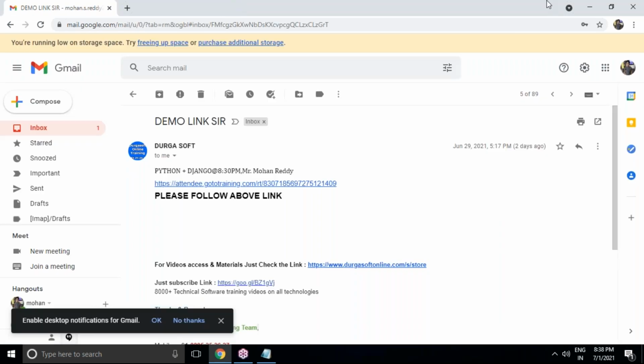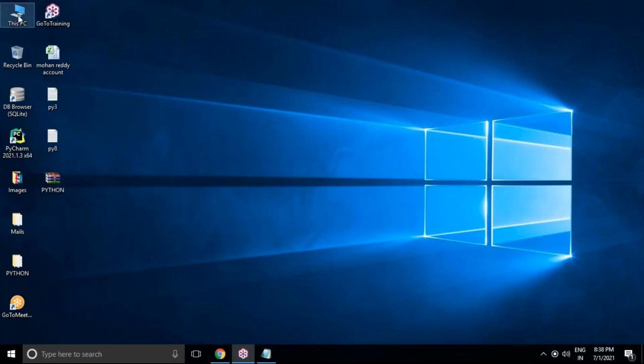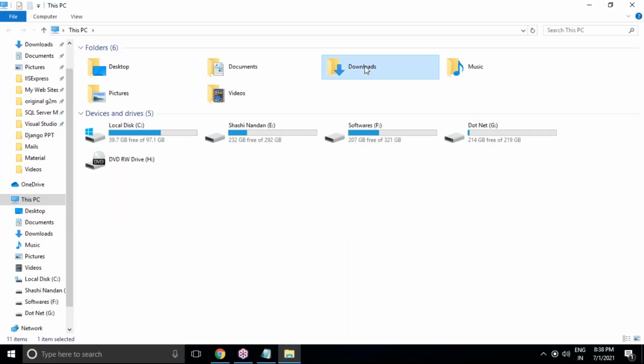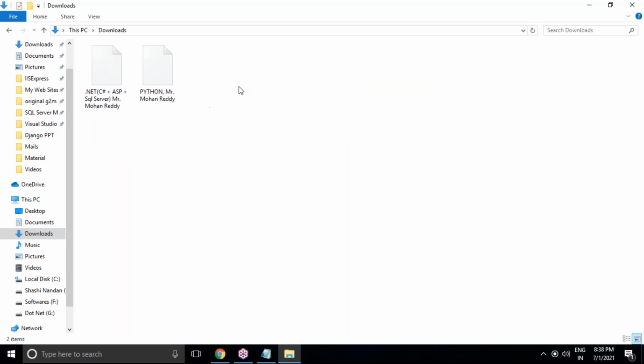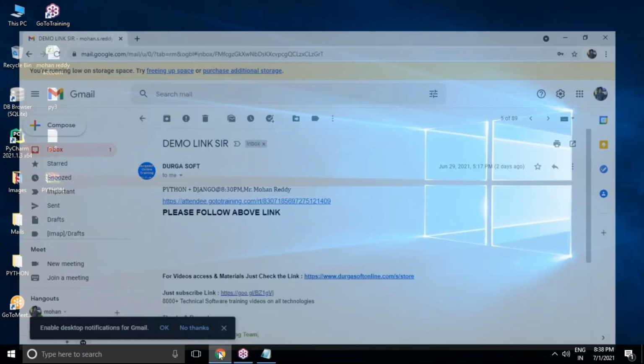And after that, you just go to your download folder immediately. So look at here, this is the download folder. And you will be able to find here in this download folder Python 3.9.6. Let it be downloaded and shown clearly.